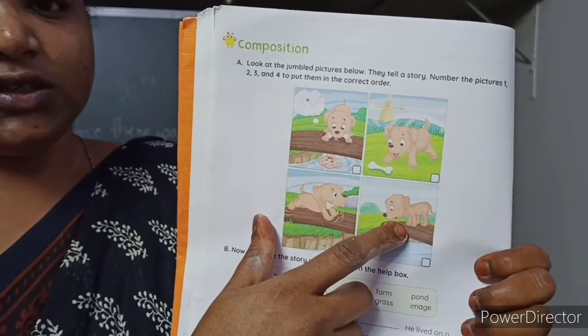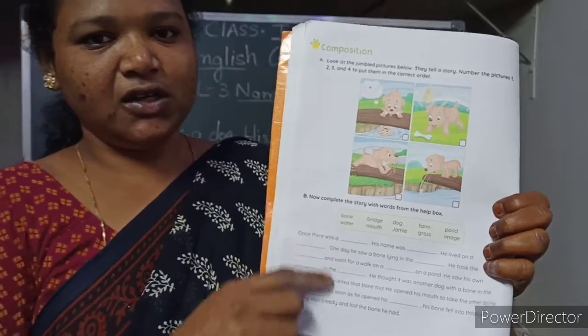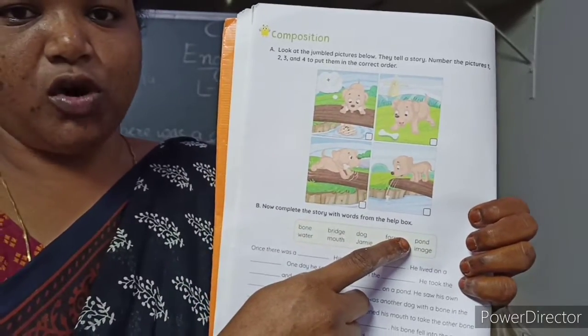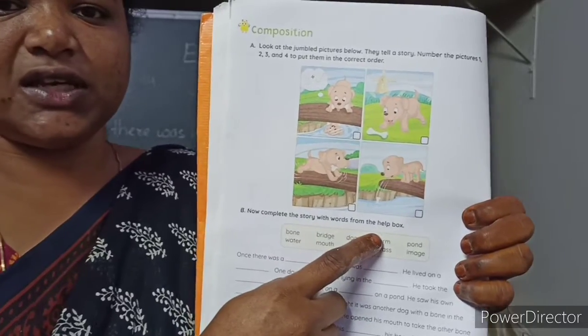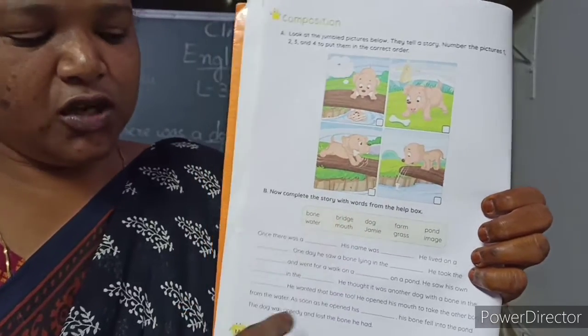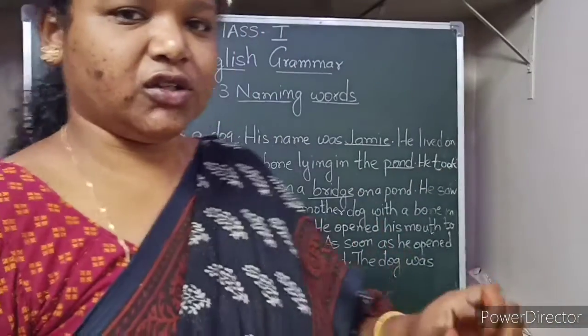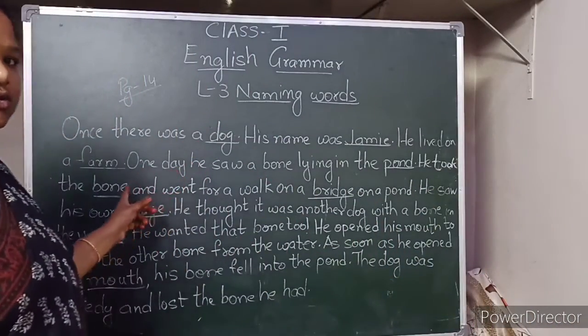You got it, children? So here they have given the story but with blanks, and they have given a help box. So we have to use the words which are given in the help box to complete the story. Okay. So I have written it on the board. You just copy it down. Okay, children?